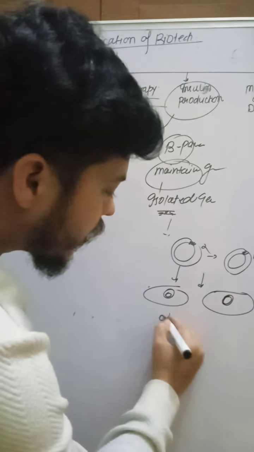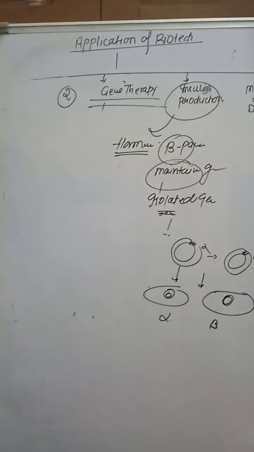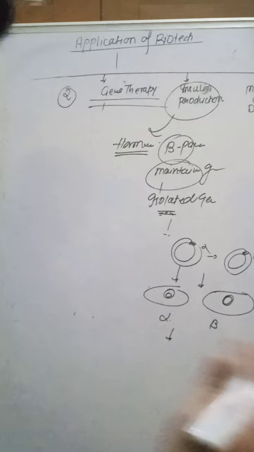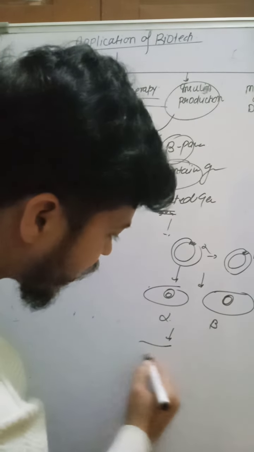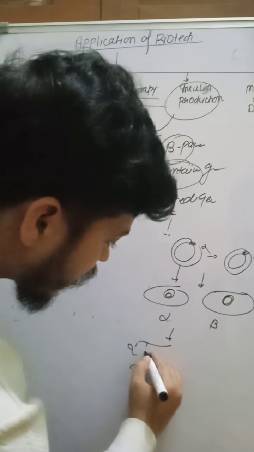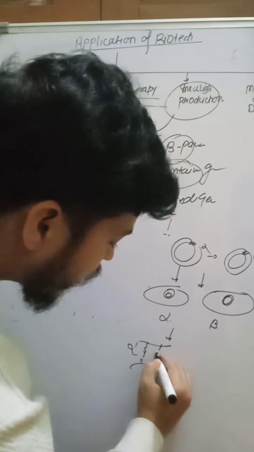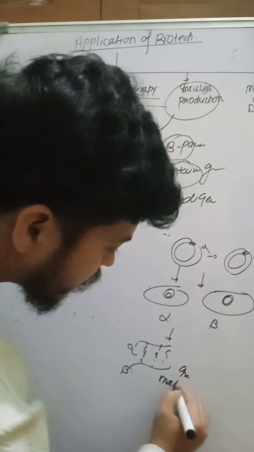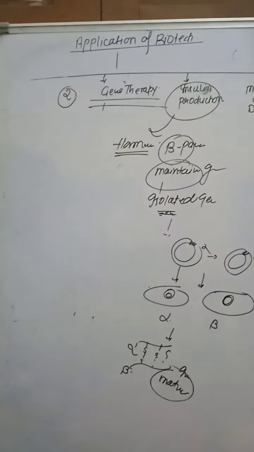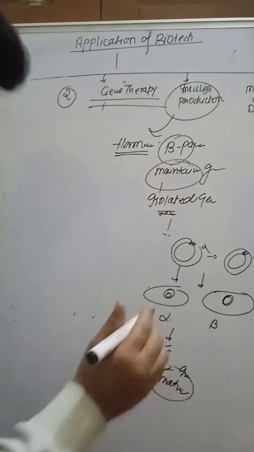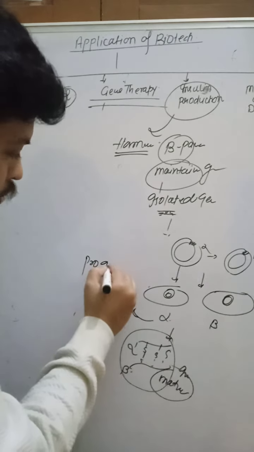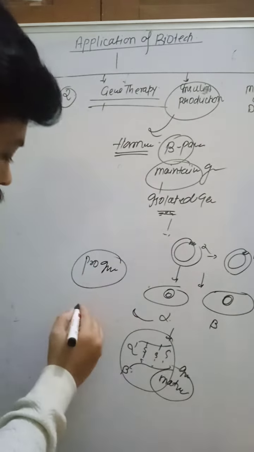they separately form alpha chain and beta chain. We separate the alpha and beta chains and join them by a disulfide bond. So that is mature insulin. But there is a problem: before mature insulin, there is pro-insulin.